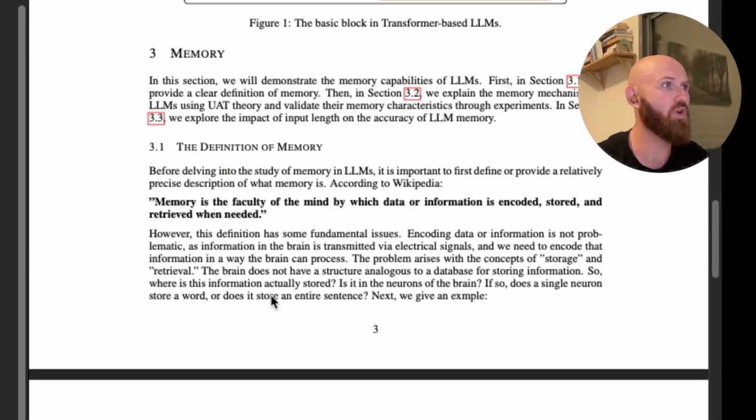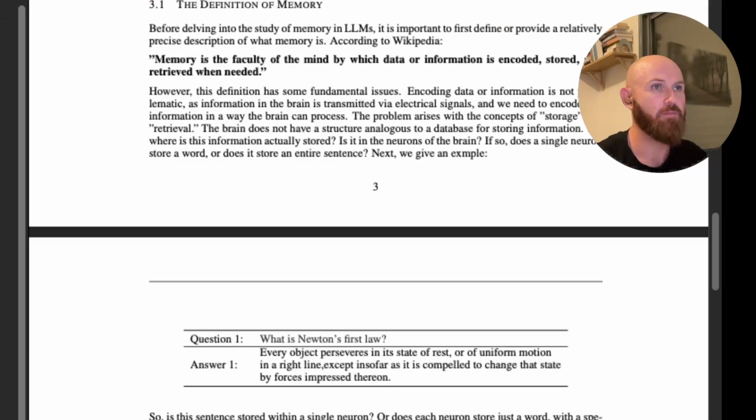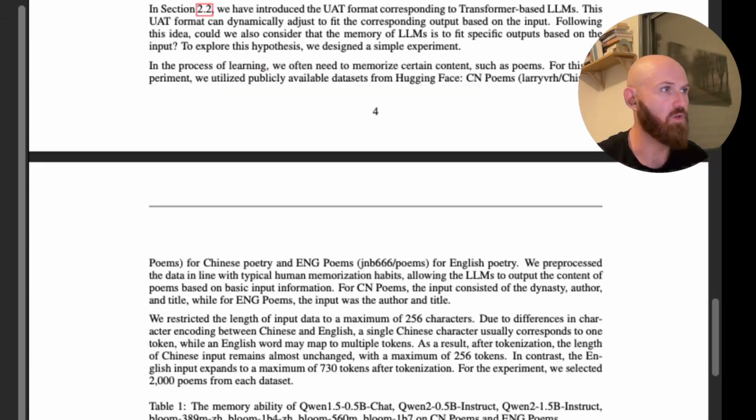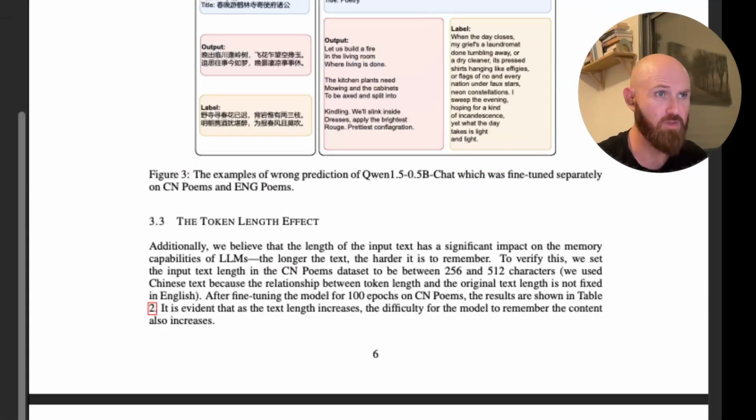So in chapter number 3, memory, they test LLMs' memory capabilities by having them recall poems based on minimum input. The model successfully remembered poems from both Chinese and English datasets, demonstrating that they do have a memory-like function triggered by input cues.